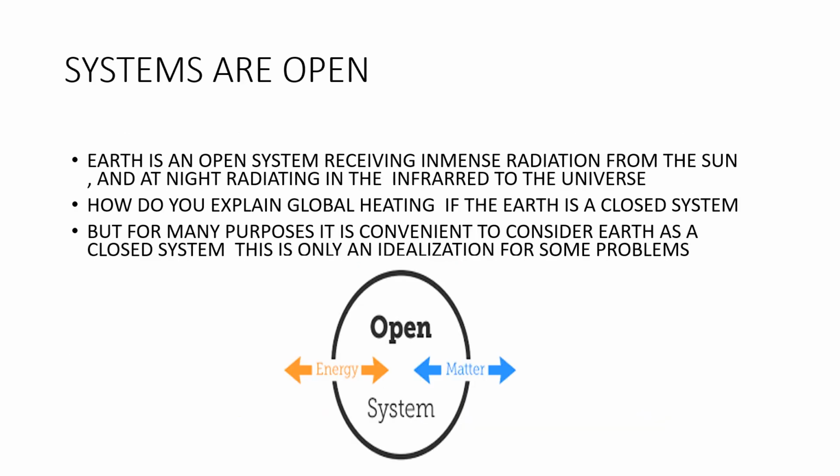In the universe, there is nothing like closed systems. Systems are open. Earth is an open system receiving immense radiation from the sun, and at night radiating it back into the infrared region to the universe. How do you explain global heating if the Earth is a closed system? Still, many scientists propose that Earth is a closed system, but for many purposes it is convenient to consider Earth as a closed system. This is only an idealization of some problems.